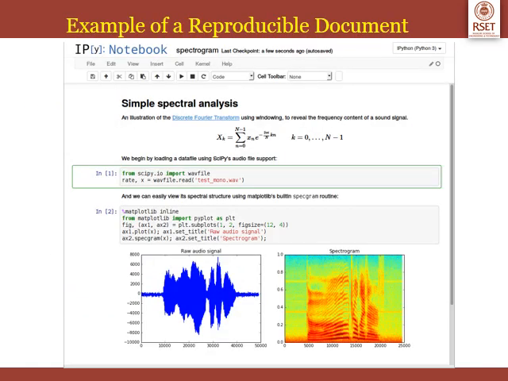Here in this slide you can see an example of a reproducible document. In a reproducible document, the code will be interleaved with the comments, explanation, the data, graphs, and results. And anybody who gets this reproducible document can execute it on the same data to get the same results as well as graphs.